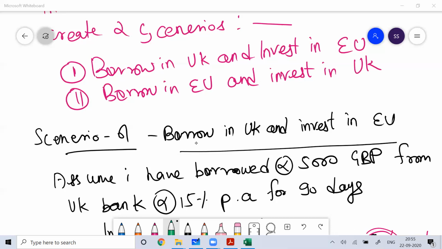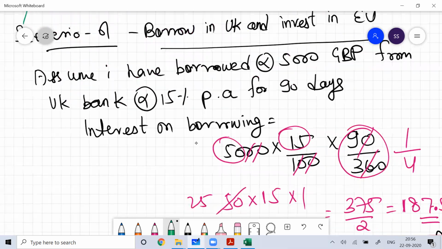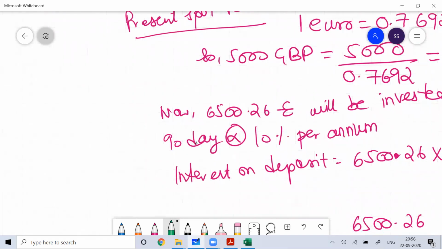So I'm lucky that I tried scenario one and got the arbitrage value. If you try scenario two, you will not get the arbitrage. If you want, I can do that, but there's no need of doing that in the exam. Just for the basic knowledge, I'm doing it.